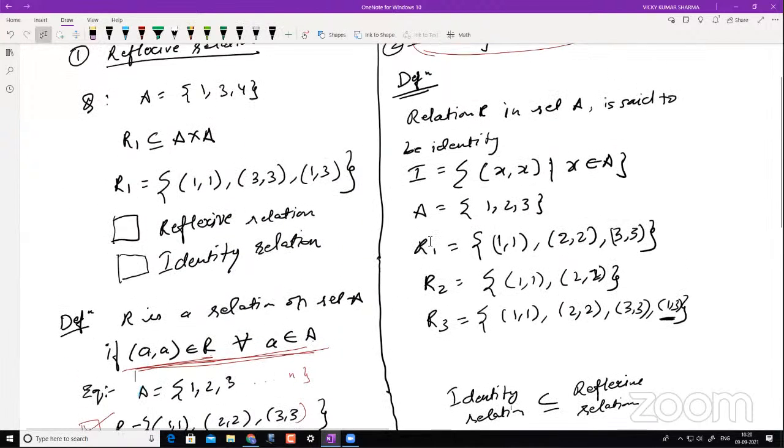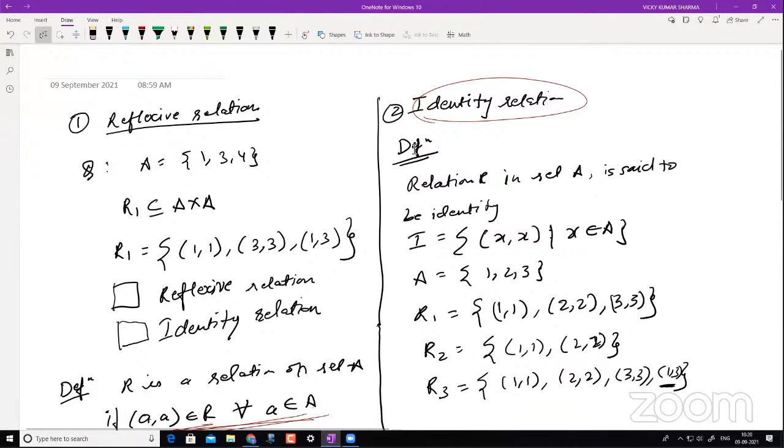Okay, can we go to the identity relations now, and then we can discuss both of this? One doubt, sir. Okay, I'll come to that doubt. First, we'll take up this identity relation, and then we'll take up both together. Okay, sir. So now let's go with identity relation here.